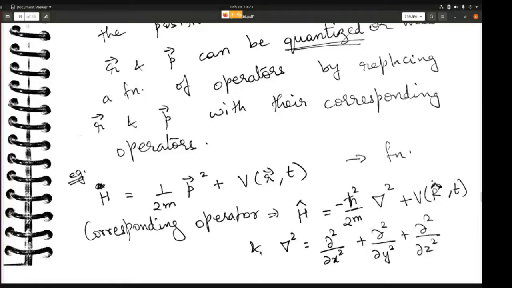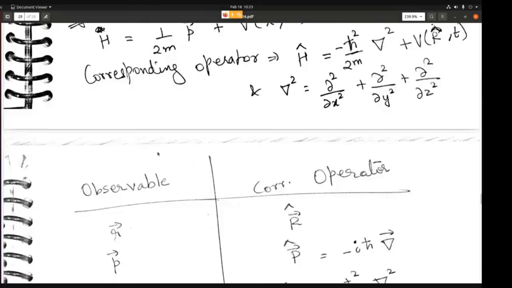And what is del square? Del square is nothing but dou square by dou x square plus dou square by dou y square plus dou square by dou z square. Of course, if it is only in one dimension, then this del square reduces to dou square by dou x square, and V of r comma t reduces to V of x comma t. Okay, if it is in one dimension, but in three dimensions, this is the general formalism. So this we have seen yesterday.